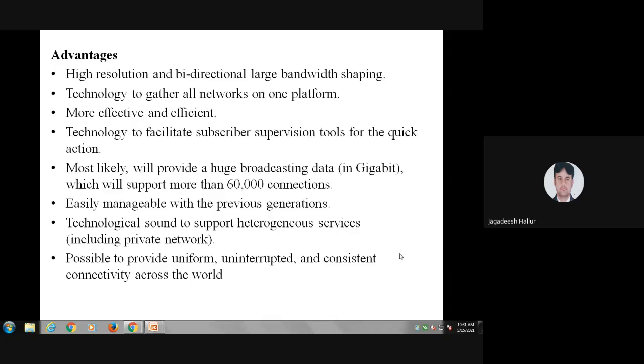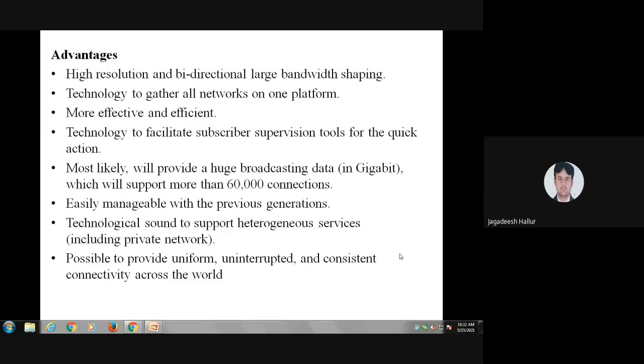It uses a number of supervisory tools so quick actions can be taken. Different countries, the US, Australia, England, have already launched 5G technology. They are working on it, and research is also going on to improve the network and reduce the cost. In India also, almost everything has been done, but it takes time to launch a 5G network.